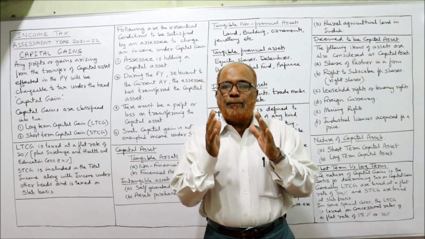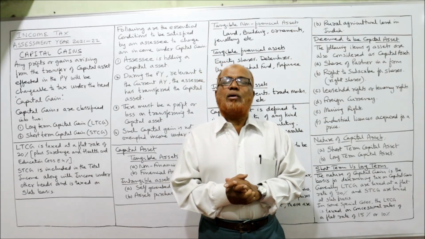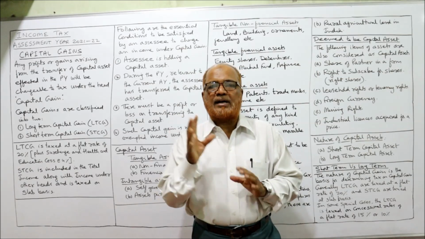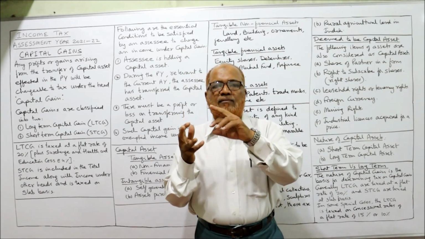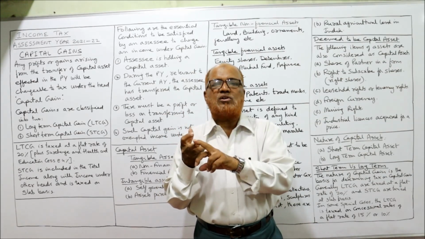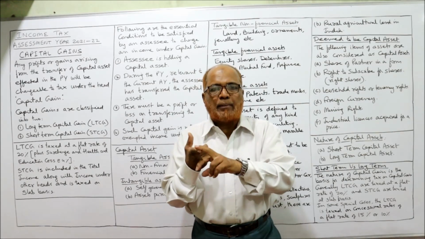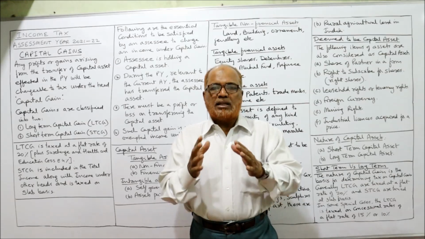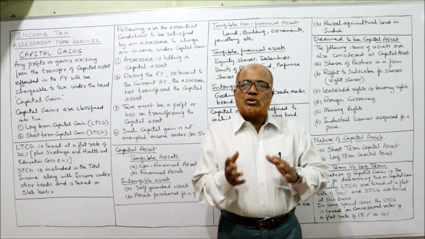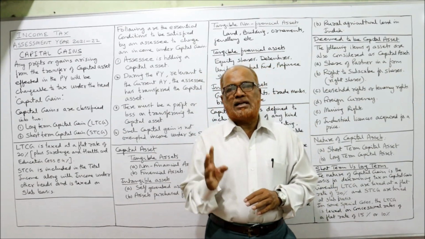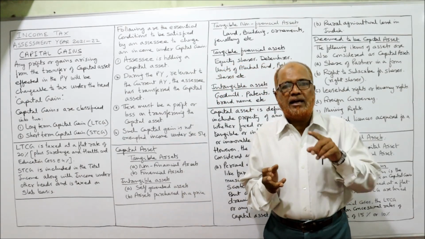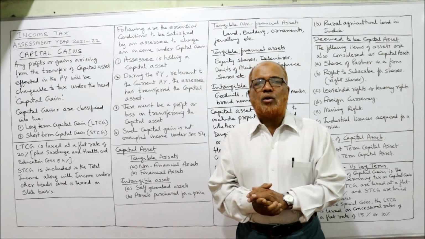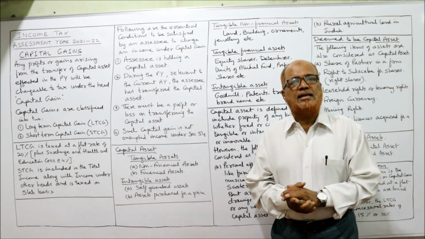Apart from that, the main heads of income. According to Income Tax Act 1961, the total income is of 5 categories: income from salary, income from house property, profits and gains of business and profession, income from capital gain, and income from other sources. These are the 5 heads of income. So already I have completed 2 heads, that is income from salary and income from house property. In this video I am going to explain you about the capital gain.